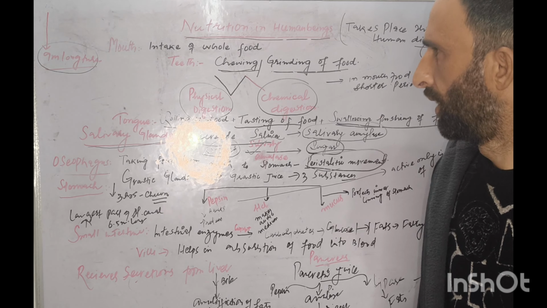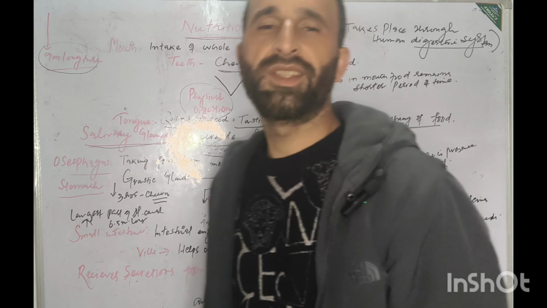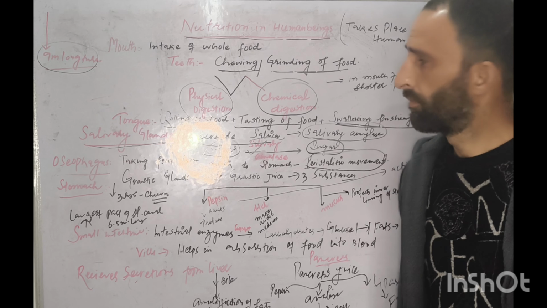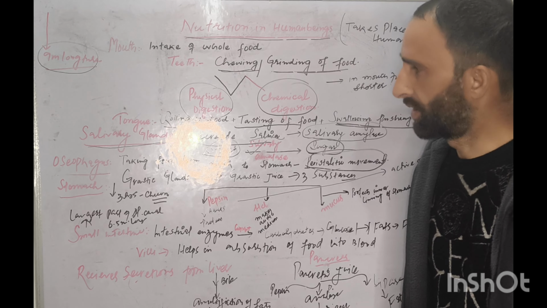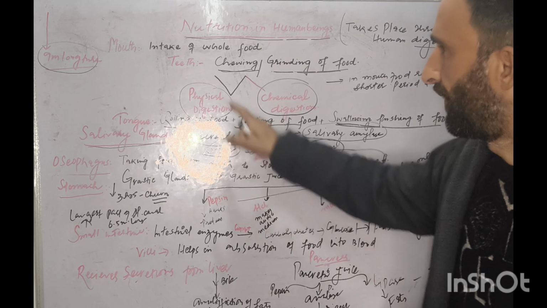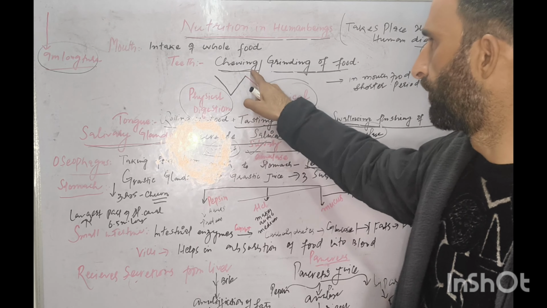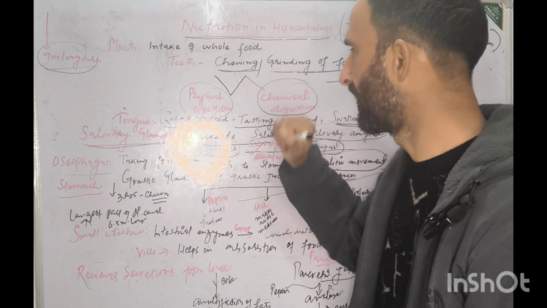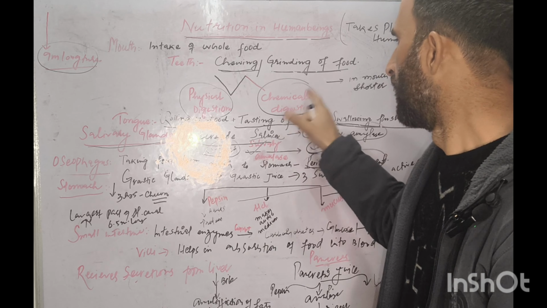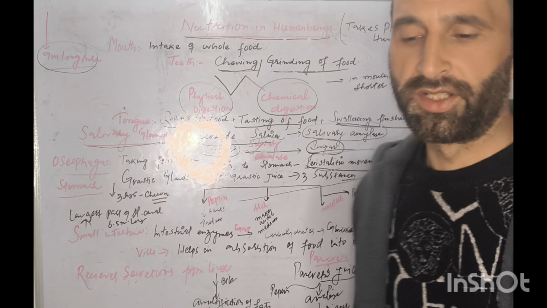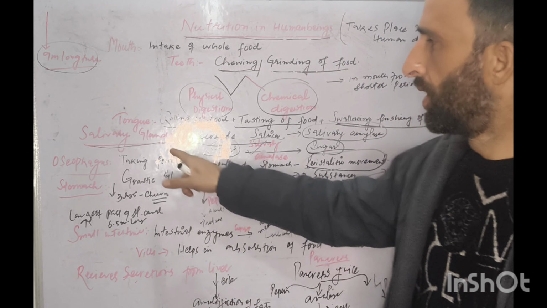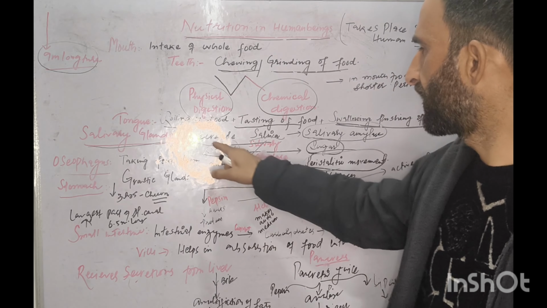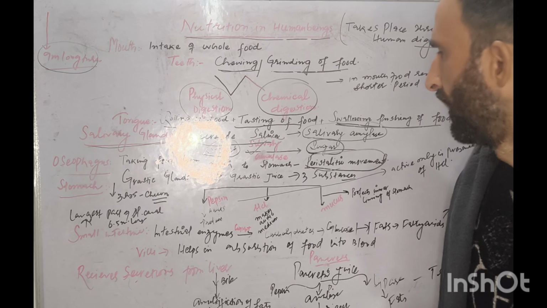Now we can say our mouth consists of teeth, and it also consists of the tongue and salivary glands. The function of teeth is to chew the food and grind the food. When we chew and grind the food, it is called physical digestion. And now another is chemical digestion. As you know, our mouth consists of salivary glands. Salivary glands secrete saliva.